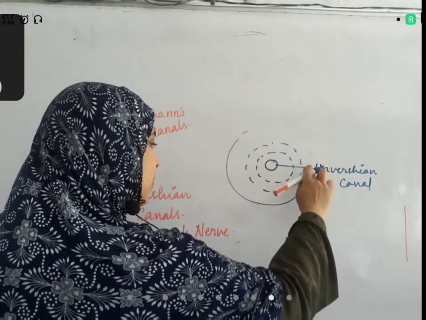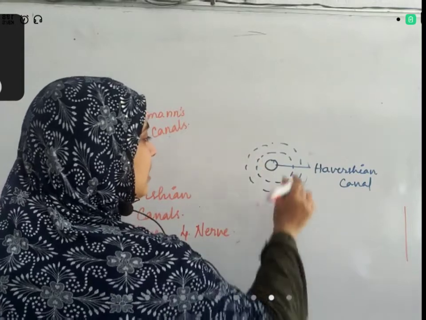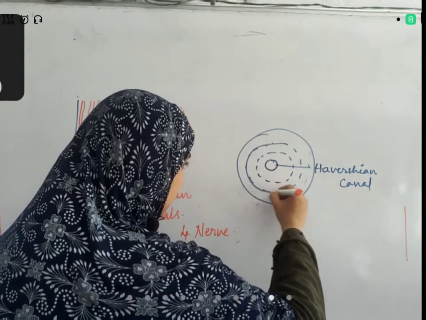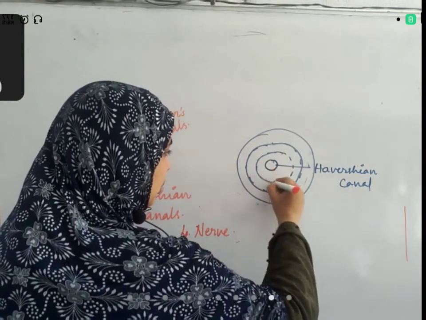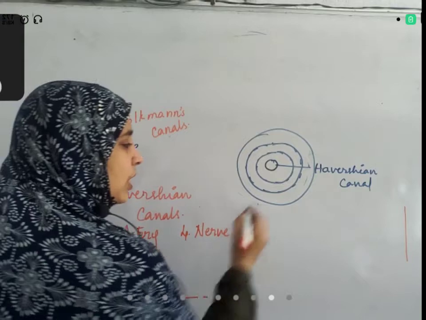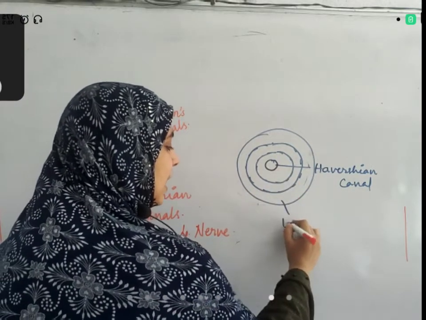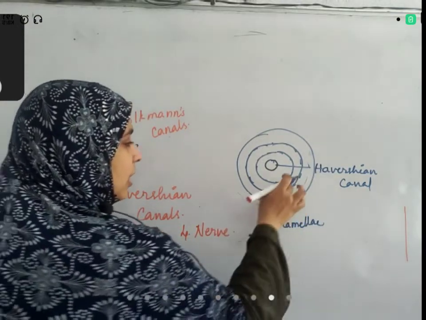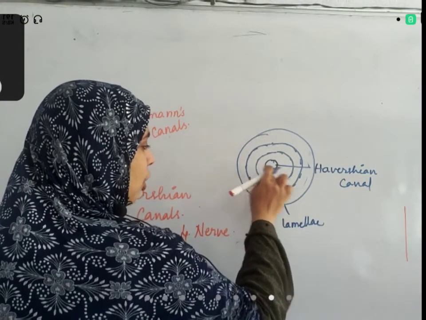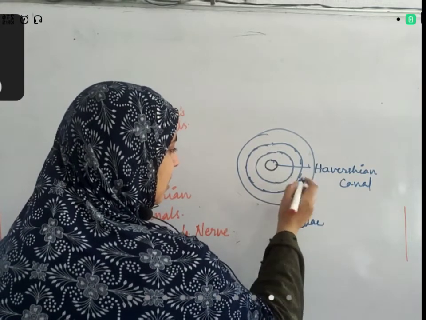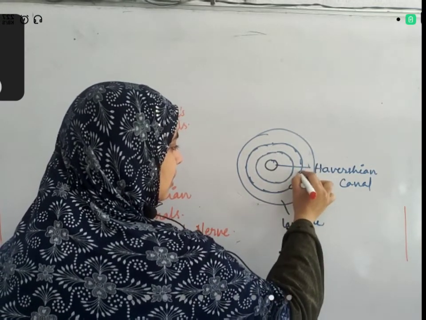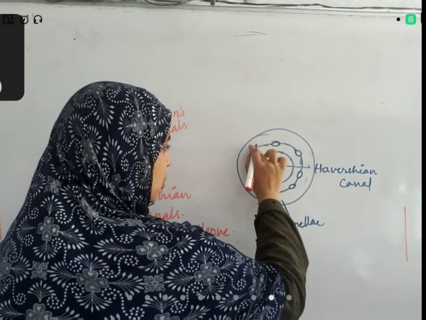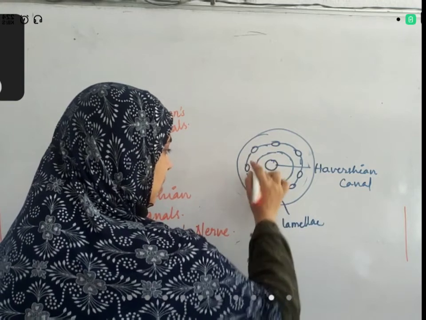This matrix deposited in concentric circles is called lamella. One lamella, two, three. On the borders of this lamella, there are some small structures called lacunae.